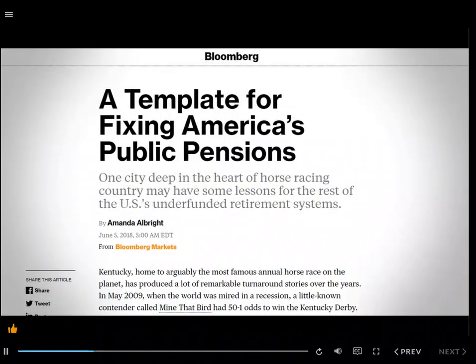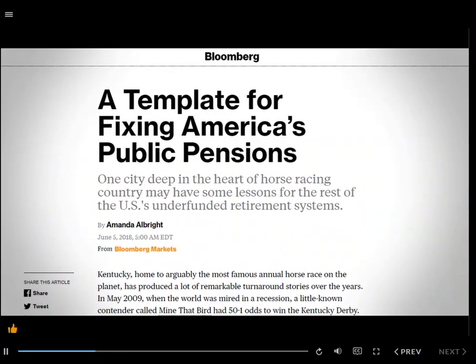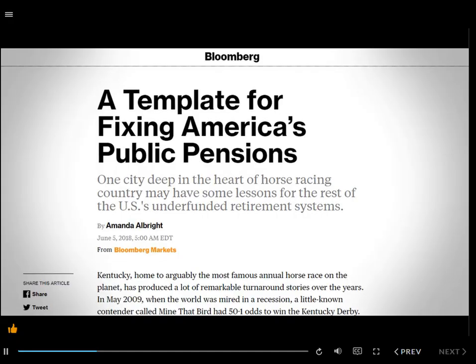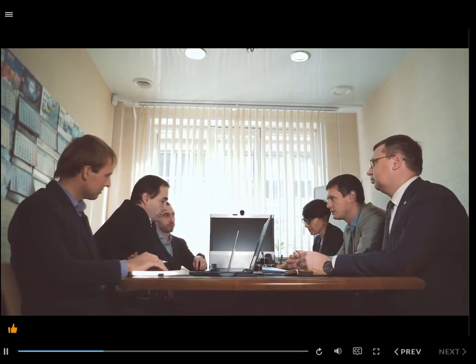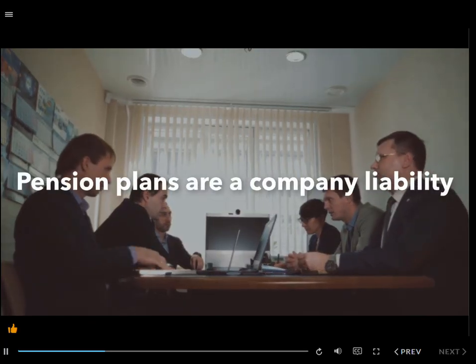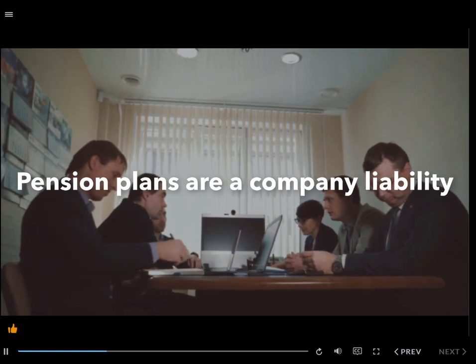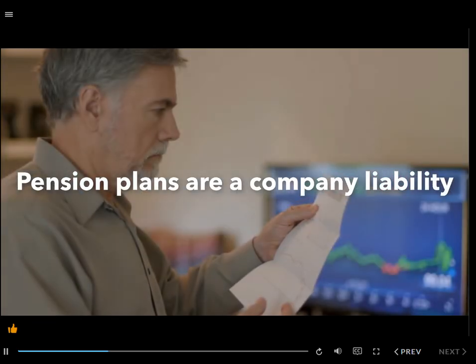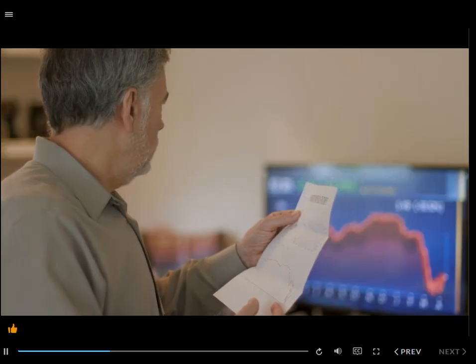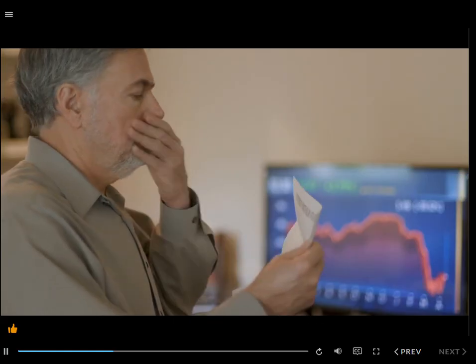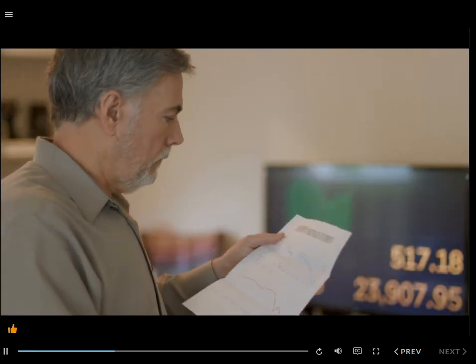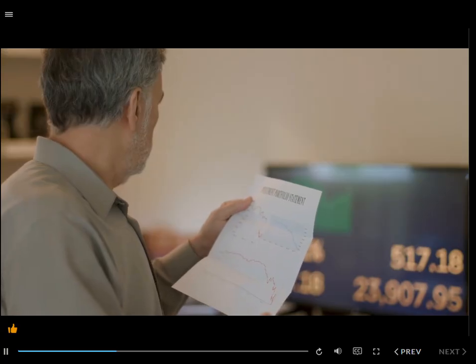This could be due to many things, but mostly these pension plans were not able to meet the required levels of returns. Their members started living longer, so the pension plan could not meet this open-ended guarantee. Keep in mind that these pensions are an actual liability of the company, and if they cannot meet the required returns, they will have a pension deficit. And to meet this deficit, they will either need to make better returns, increase the contribution, or reduce the liabilities. And all these solutions are difficult to do.